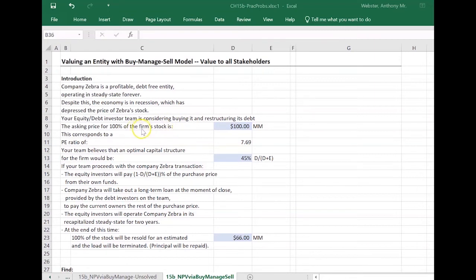So the asking price today for all of the firm stock is 100 million. And remember, there is no debt outstanding right now. It's a debt-free entity. So this is all we have to worry about to take control of the firm. Someone on the team has already done for us an optimal capital structure analysis, and they believe, and the team agrees, that the optimal debt to enterprise value or debt to capitalization value ratio for the firm would be 45%. So that means 45% of the capitalization comes from debt and 55% comes from equity.